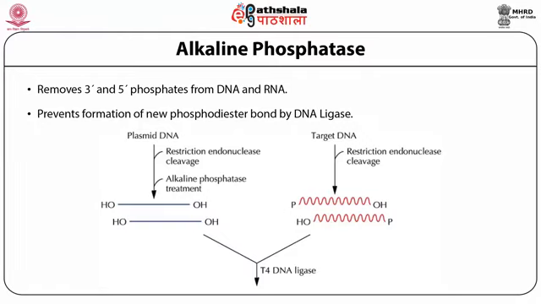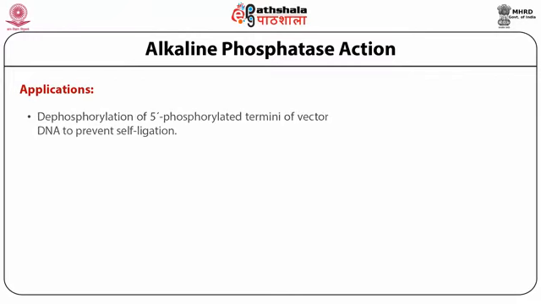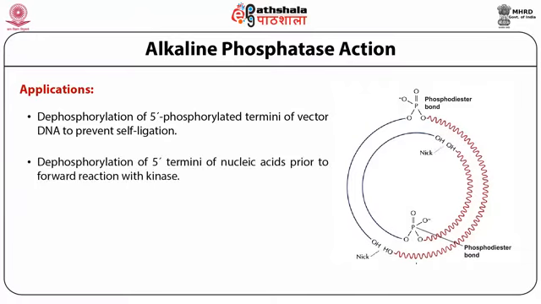What is the application of alkaline phosphatase? First, the dephosphorylation of the 5' phosphorylated terminal of vector DNA to prevent self-ligation, and second, it is involved in dephosphorylation of the 5' terminal of nucleic acid prior to forward reaction with kinases. So these two are the most important uses of the alkaline phosphatases.